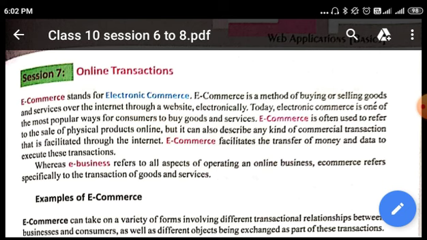Whereas e-business refers to all aspects of operating an online business, e-commerce refers specifically to the transaction of goods and services. So e-business means what? All aspects of operating an online business. Not only financial but non-financial aspects are also covered by e-business. But e-commerce refers specifically to the transaction of goods and services. Transaction means what? Buying and selling, receiving and providing.